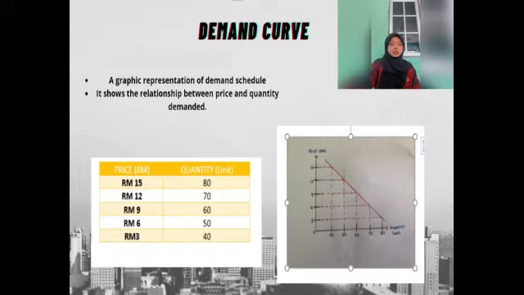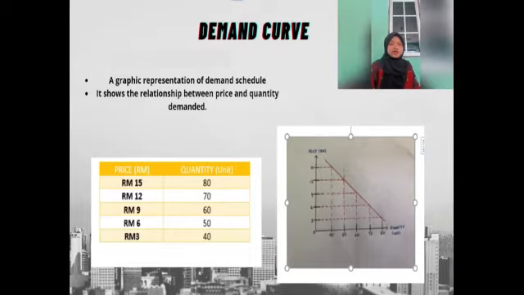Okay, we all chose a book as our product. Alright, on this data, demand of books, we can see that the price of the book increased from 6 ringgit to 9 ringgit, but the quantity demanded for books will fall from 60 units to 50 units. Conversely, when the price of the book decreased from 12 ringgit to 6 ringgit, the quantity demanded for books will increase from 60 to 70 units.